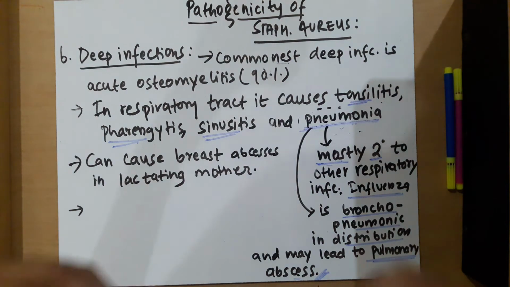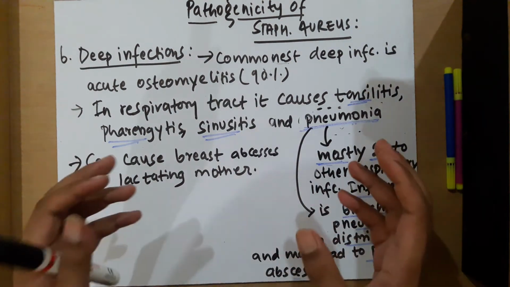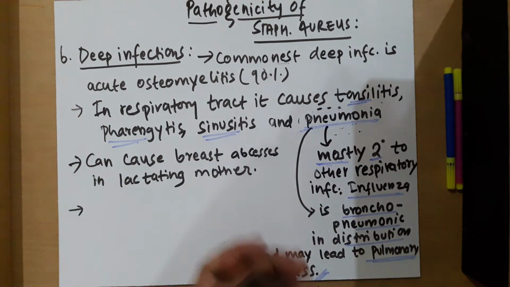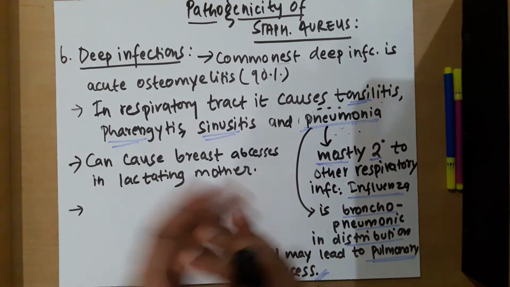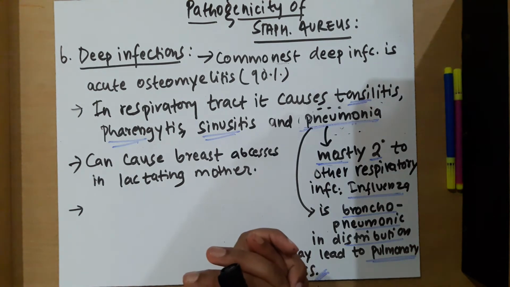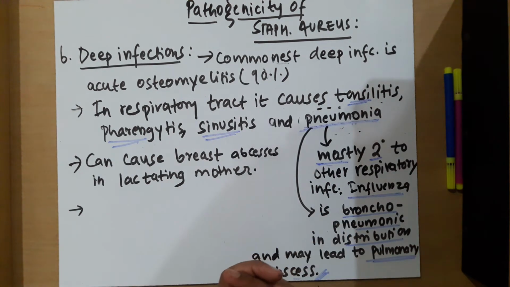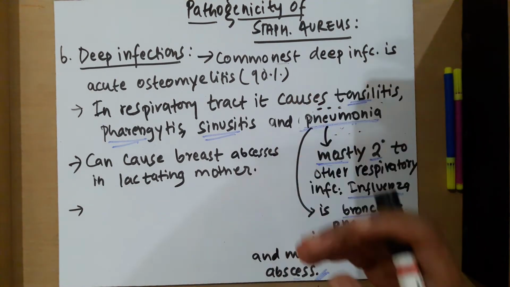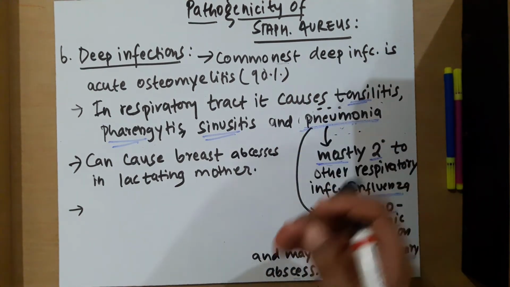There are other mechanisms that lead to osteomyelitis: inflammation of the bone and marrow, lifting of the periosteum. All these details about osteomyelitis we'll discuss in our pathology class, where we'll have a very detailed class on osteomyelitis. So for now, remember this much, and I just explained some little additional knowledge.